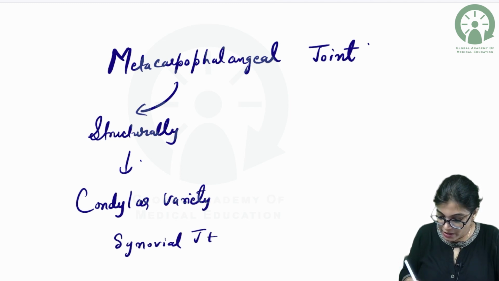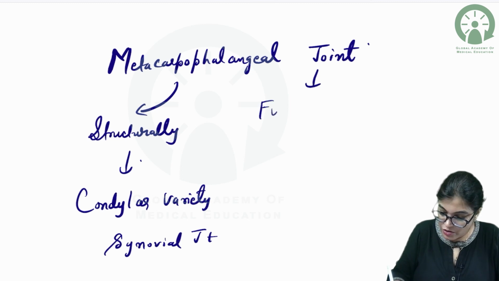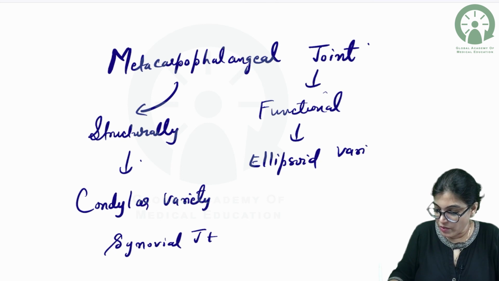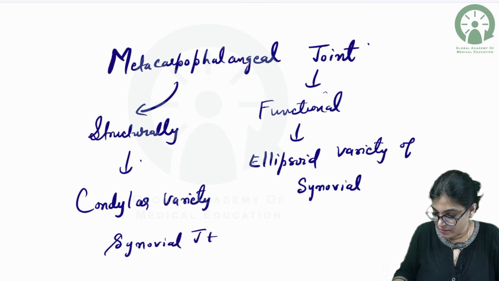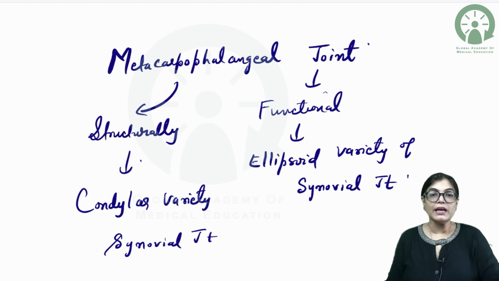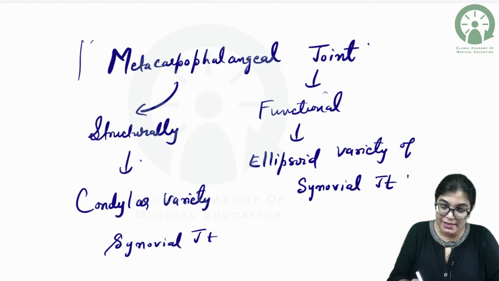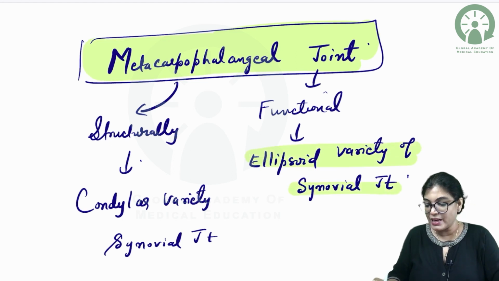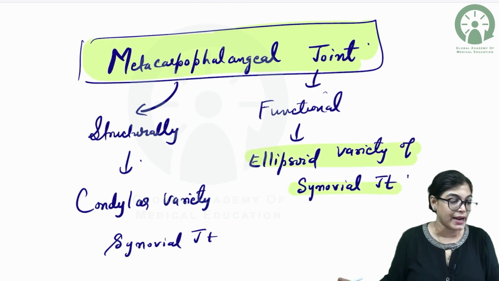But when I am talking about its functional classification, it is an example of ellipsoid variety of synovial joint. So, the correct answer for it will be by functional classification, and we will go with the best answer among the options provided. So, the correct answer will be ellipsoid variety of synovial joint.